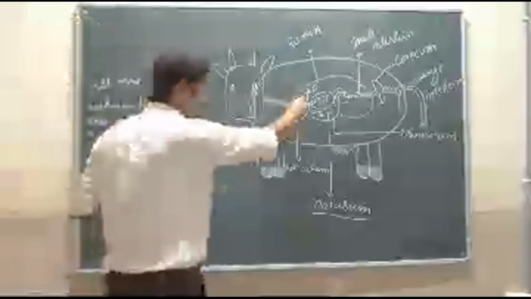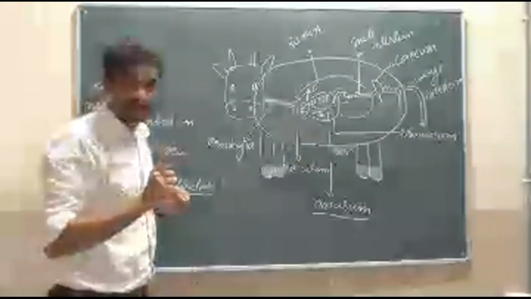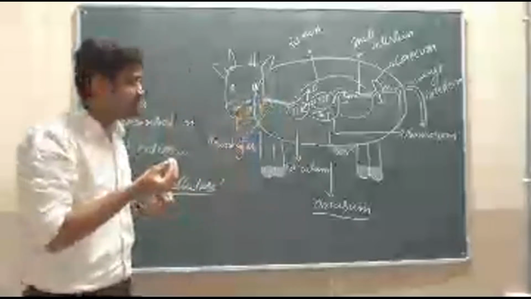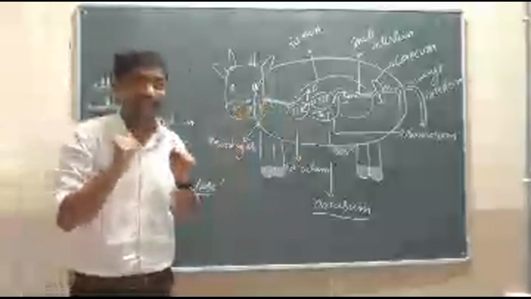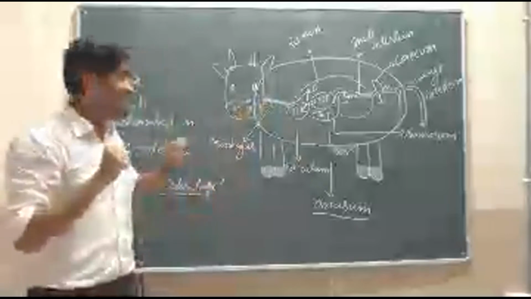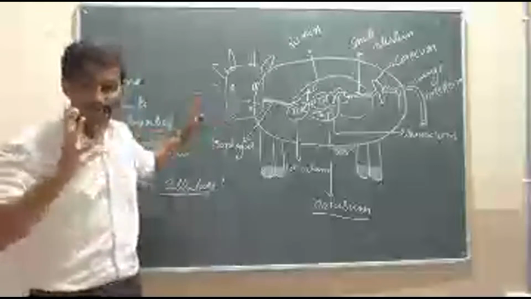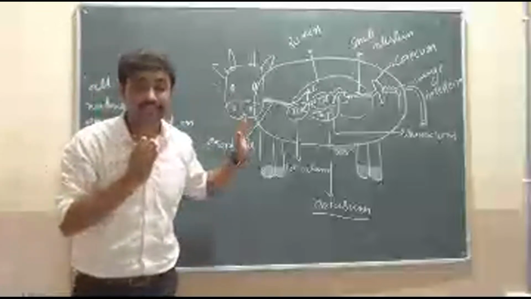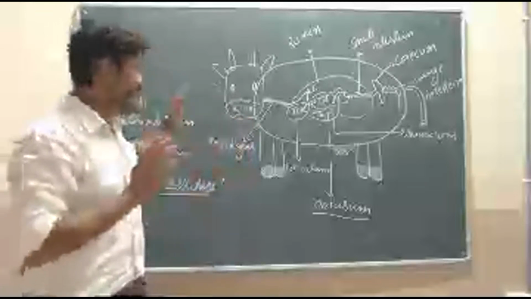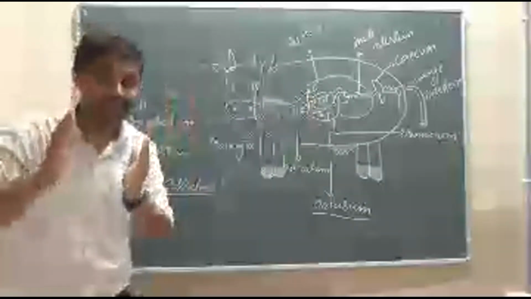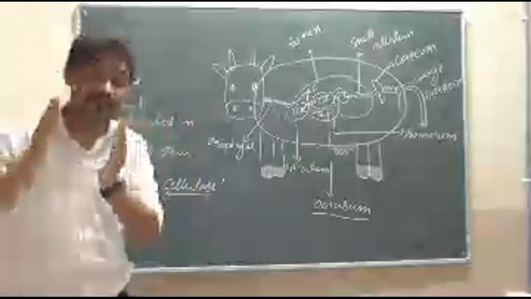Okay, that curd is brought back to the mouth, and at that time they will chew again. That process is called rumination. What is that? Rumination. And that's why these animals, grass eating animals, are called ruminants.